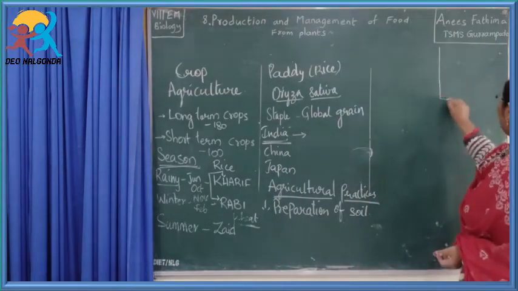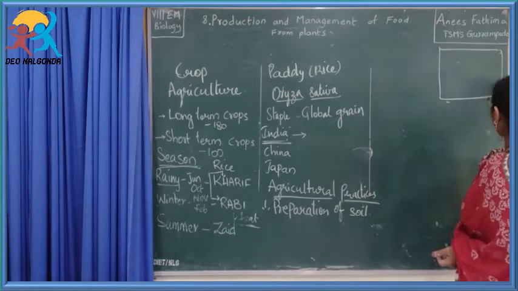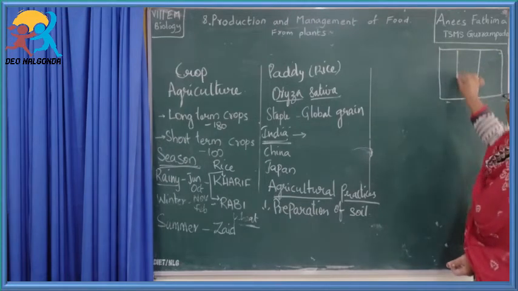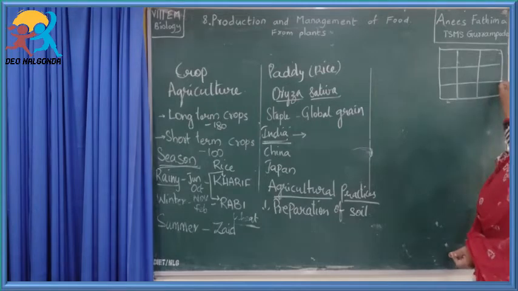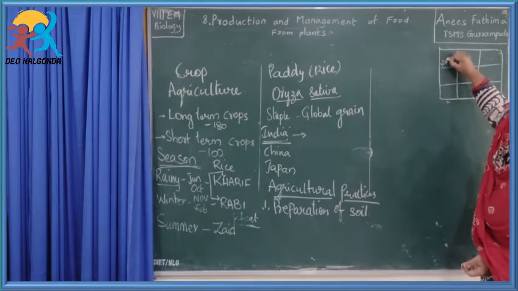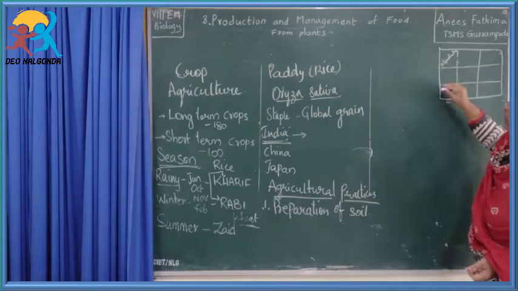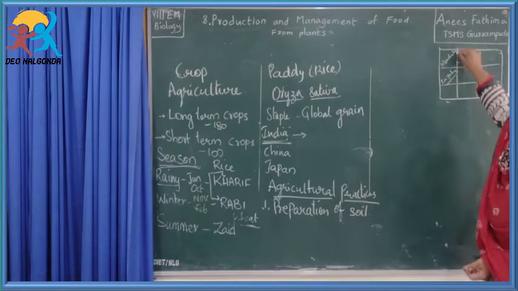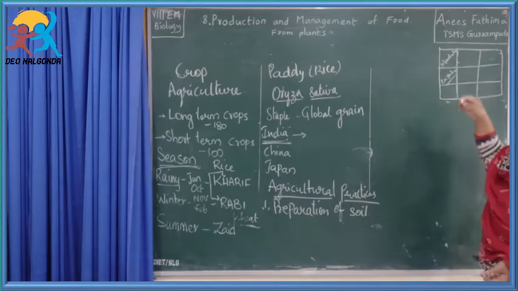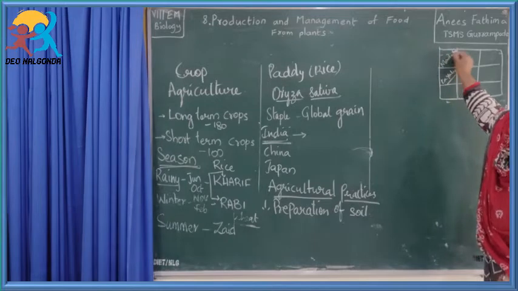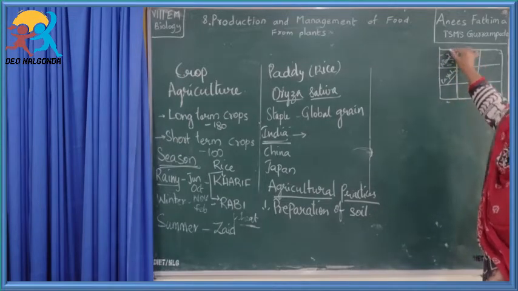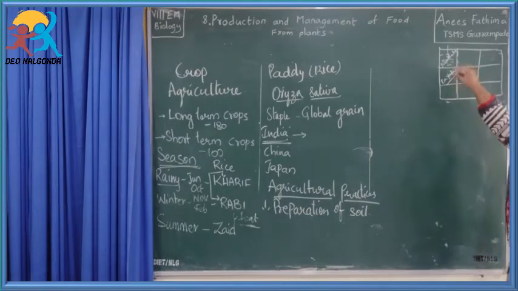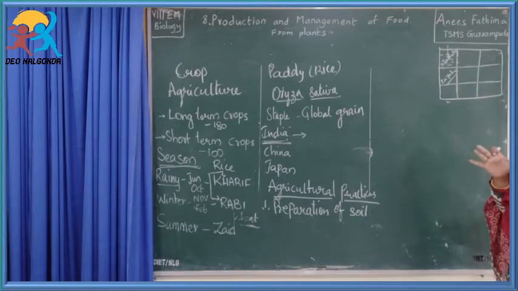So for growing this paddy, the area they have taken, they divide into compartments. They are called madulu, or also kayalu. Why are they dividing into small areas? So that the practices that have to be done, the cleaning of this area or irrigating, pouring water, can all be done easily. That is the reason why they divide it into compartments.